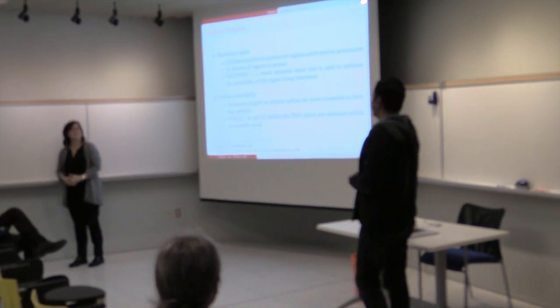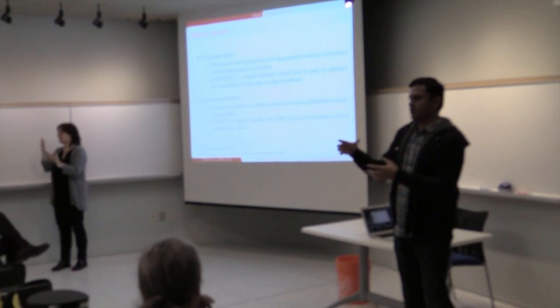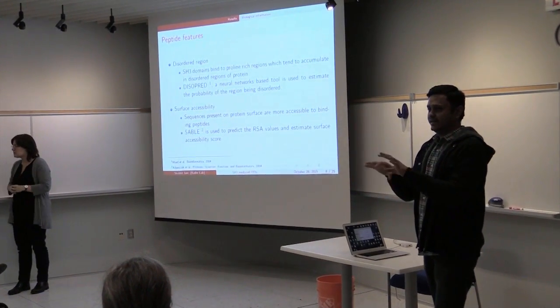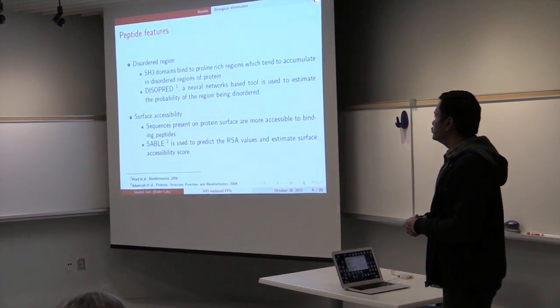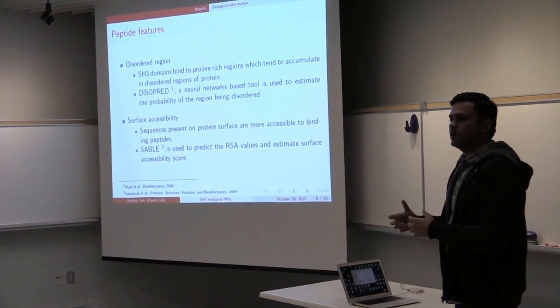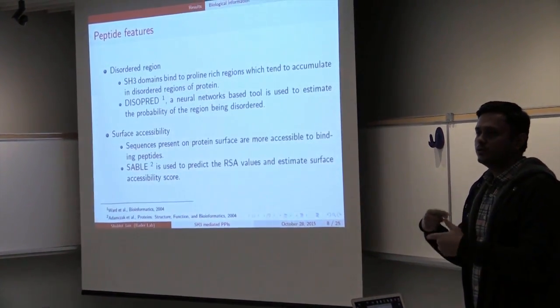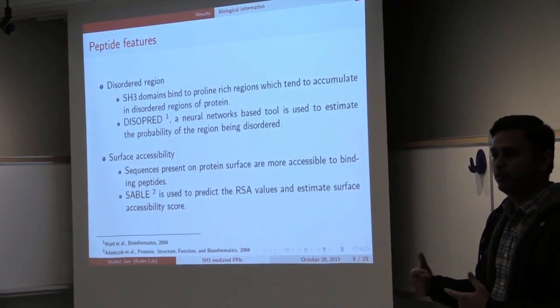In the case of disordered regions, we know that SH3 domains bind to proline-rich regions in a protein. These prolines tend to accumulate in the disordered regions of a protein. So we use DISOPRED to find the disordered regions in a protein, then use that information to score the peptides which have been generated by PWM scanning.